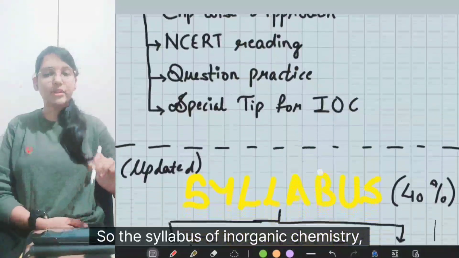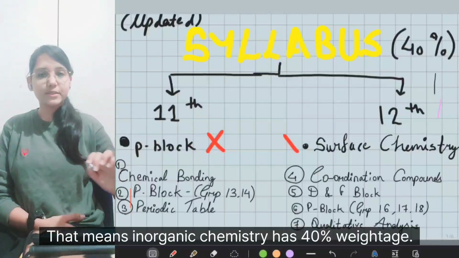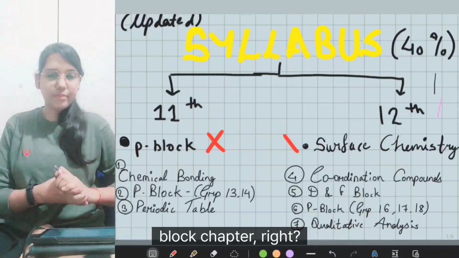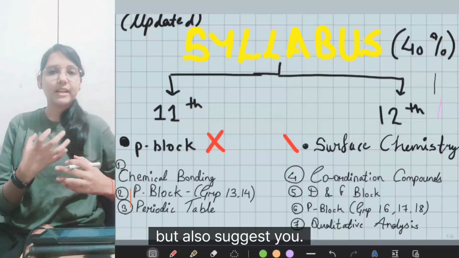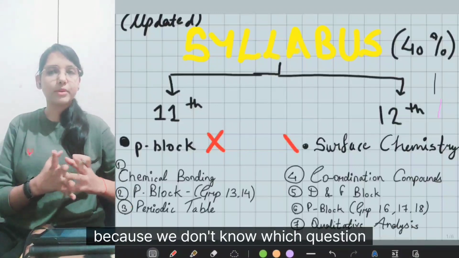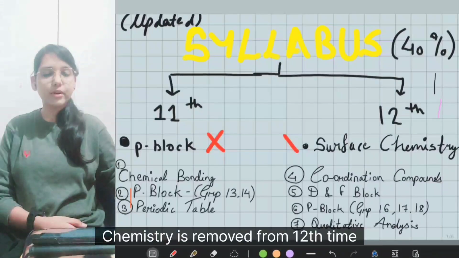The syllabus of inorganic chemistry contains 40% in the NEET. That means inorganic chemistry has 40% weightage. If we consider the 11th standard P block chapter, right from group 13 to group 18, some things are removed, but I'll suggest you, and I have also followed this, that we have to do it because we don't know which question can be asked, so better be prepared. And surface chemistry is removed from 12th standard.